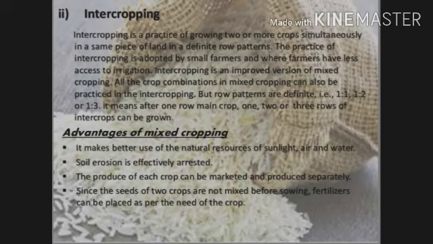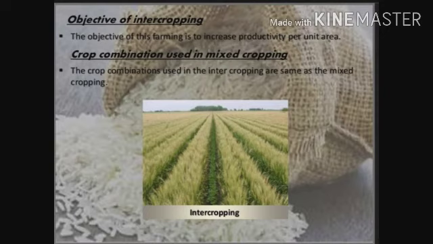Now, advantages of intercropping. First, it makes better use of natural resources: sunlight, air and water. Second, soil erosion is effectively arrested. Third, the produce of each crop can be marketed and processed separately. Next, since the seeds of two crops are not mixed before sowing, fertilizers can be placed as per the need of a crop.